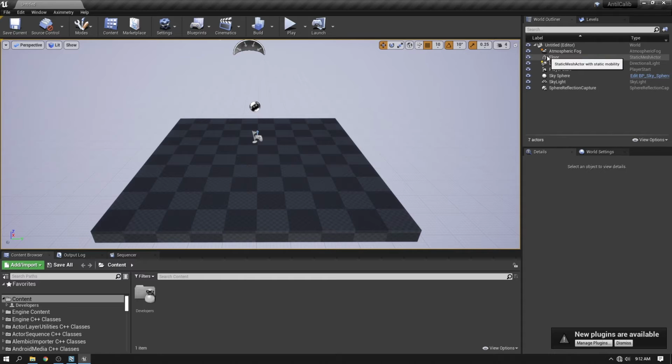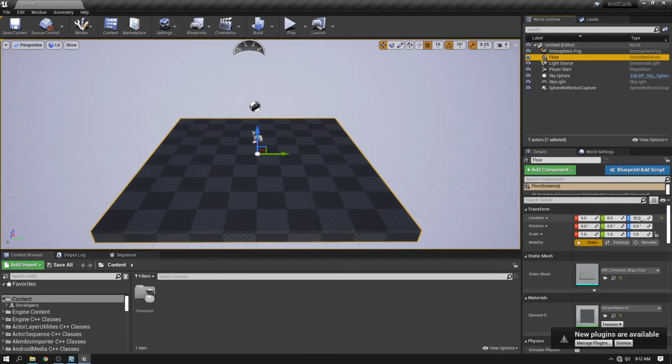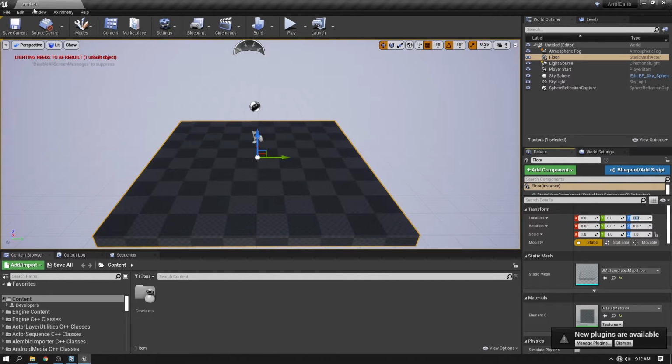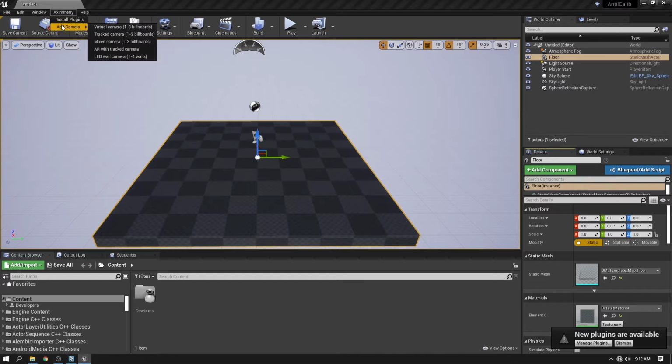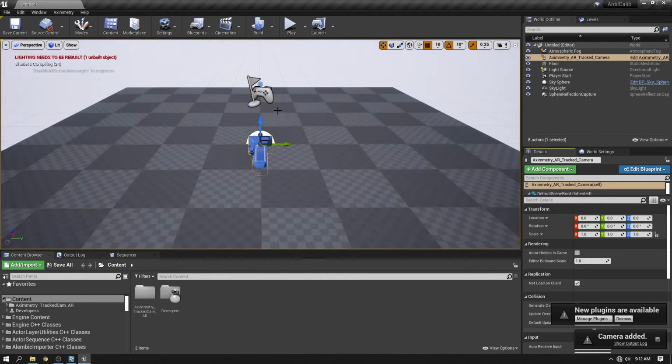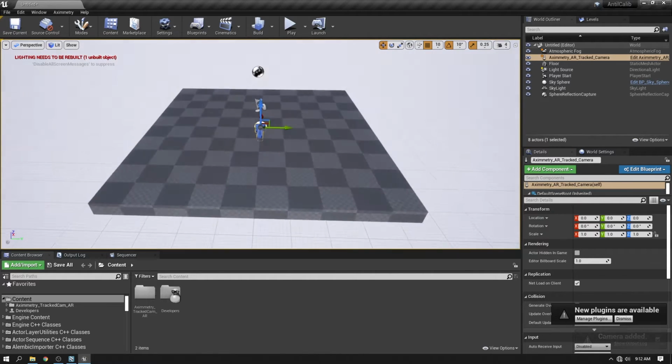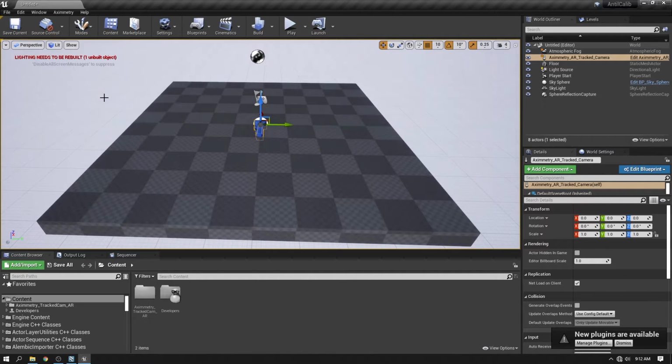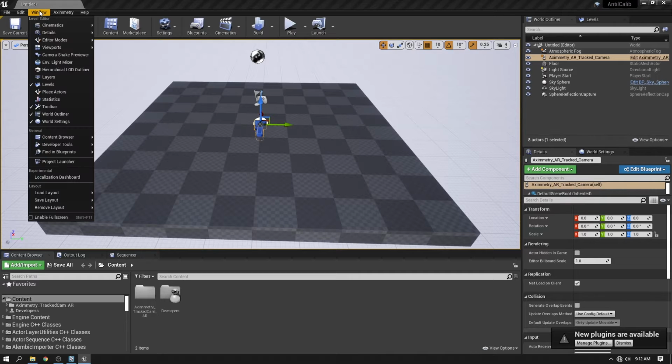Pretty much nothing in it. One thing that I usually do is to zero the floor and add the Aximetry AR tracked camera. If you are zeroing the floor, I think it doesn't matter.